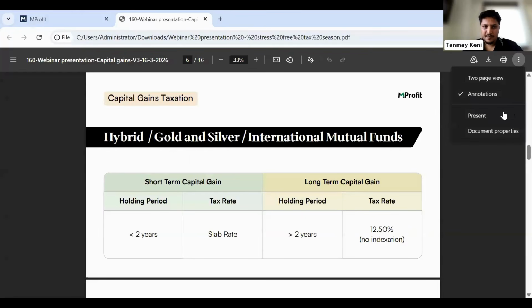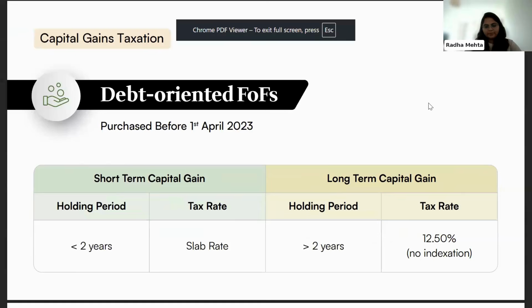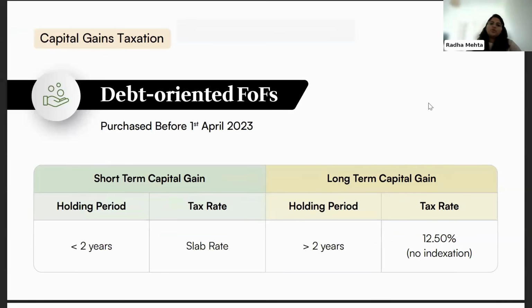Moving to the next point. Yes, correct. Next, we move on to fund of funds. There are three categories of fund of funds: debt-oriented fund of funds, equity-oriented fund of funds, and of course the category other than debt and equity, which covers hybrid, gold and silver, commodity, international, etc.